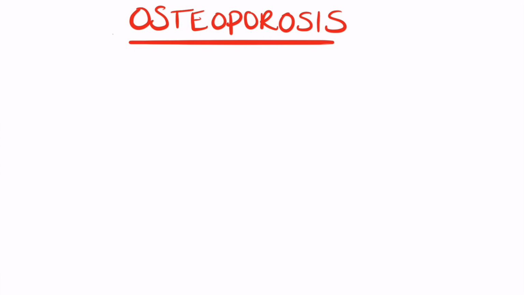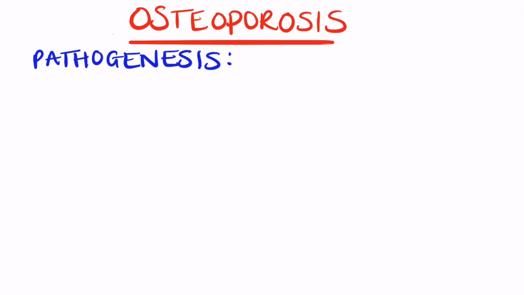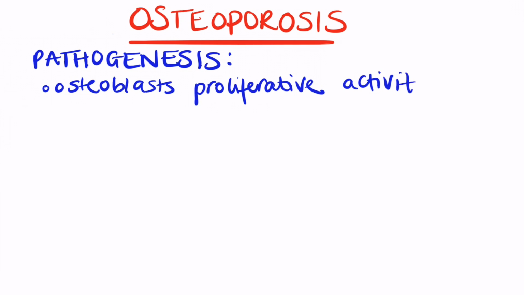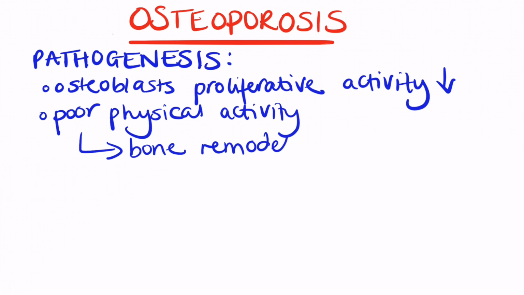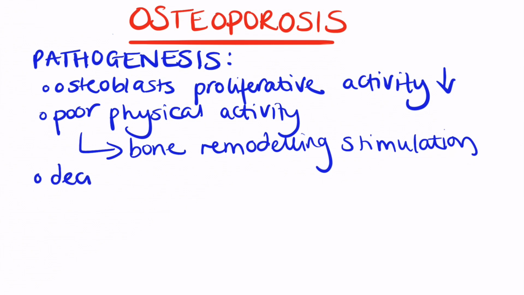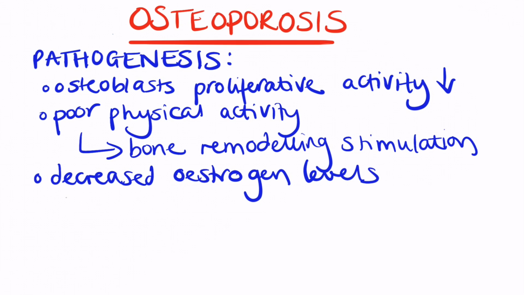The pathogenesis of osteoporosis is as follows. There is always a small decrease in bone formation with every cycle of bone remodeling, and in senile osteoporosis, osteoblasts have their biosynthetic and proliferative ability reduced. Osteoporosis can also happen due to poor physical activity of an individual. Mechanical force on the bone stimulates bone remodeling, and this is why athletes will have an increased bone density. However, someone with decreased physical activity will have bone loss.